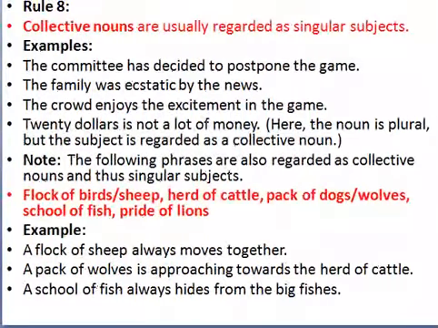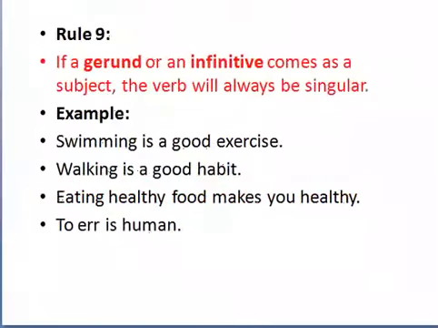Okay. Now rule number 9. If a gerund or an infinitive comes as a subject, the verb will always be singular. See the examples. Swimming is a good exercise. Walking is a good habit. Eating healthy food makes you healthy. To err is human.